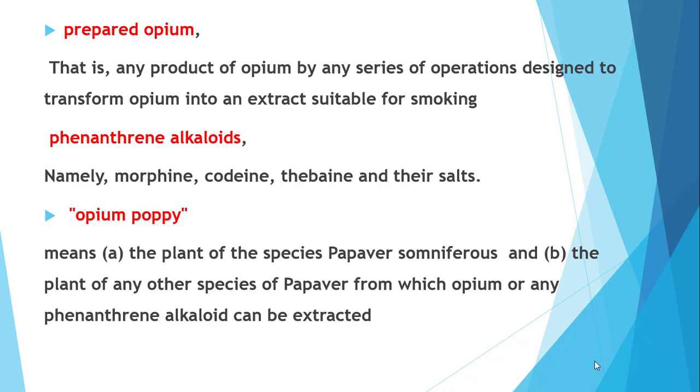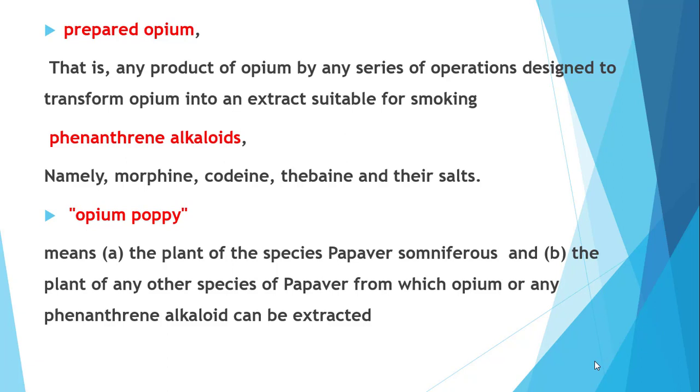Next is prepared opium. That is any product of opium obtained by any series of operations designed to transform opium into an extract suitable for smoking. That is prepared opium. Then phenanthrene alkaloids. That means namely morphine, codeine, thebaine and their salts are known as phenanthrene alkaloids.